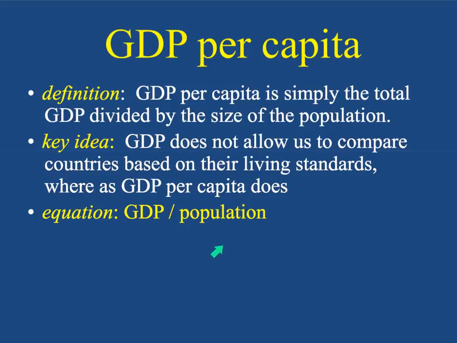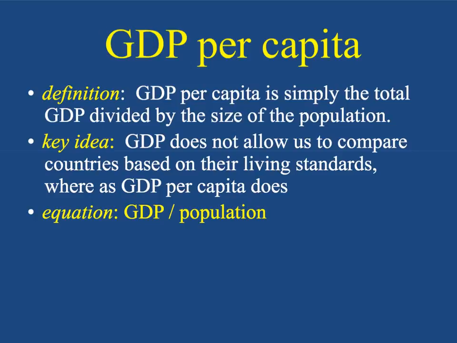Okay, so what this allows you to do is to take the total value of all goods in a particular country and divide it by the population. So if there is a country like the United States, which has 300 million people, and as a result of 300 million people participating in an economy, you can imagine that the GDP would be quite high.